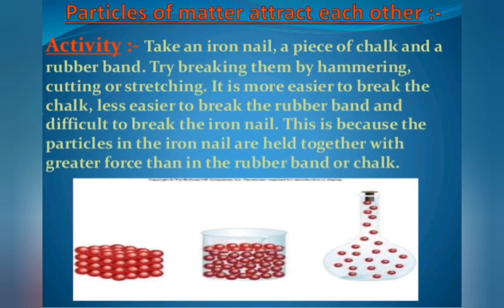Particles of matter attract each other. Take an iron nail, a piece of chalk, and a rubber band. Try breaking them by hammering, stretching, or cutting. It is easier to break the chalk, less easy to break the rubber band, and difficult to break the iron nail. It is because the particles in the iron nail are held together with greater force of attraction than in the rubber band or chalk.